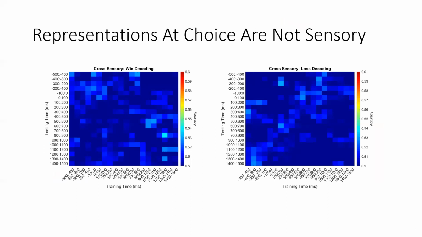This didn't, however, tell us if the signals are the same signals generated by sensory representations, so we next used our localizer to train an SVM and tested on these feedback signals. And in short, it does not appear to be the case that these signals generated at feedback for either wins or losses are sensory, as denoted by the highlighted areas.